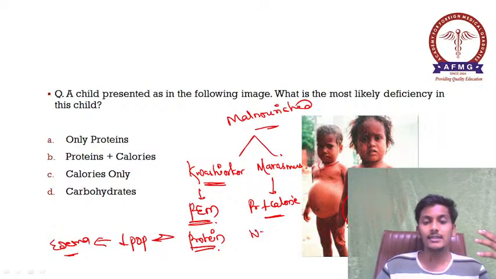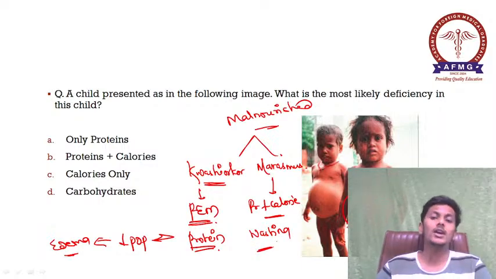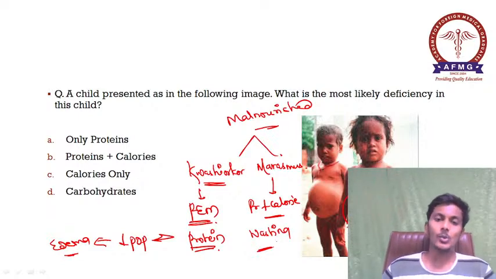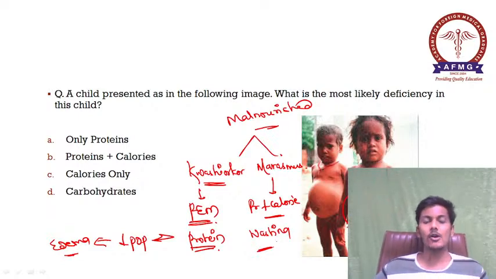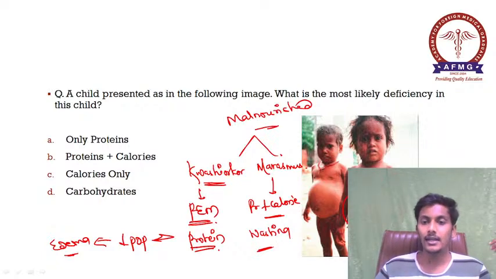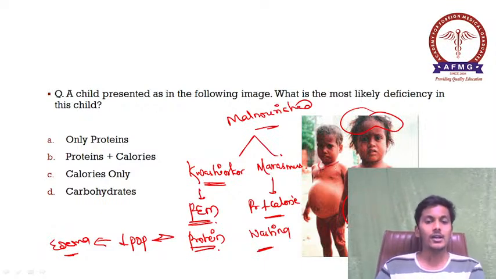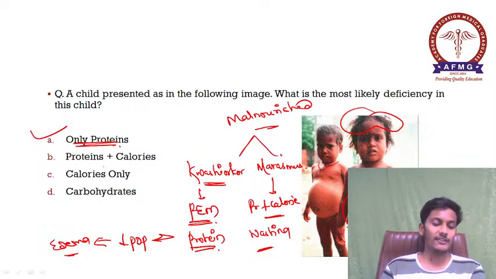In marasmus we can see wasting features. पूरे rib cage prominent होगा, monkey like face होगा. Okay, that can be seen in cases of marasmus. Whereas in kwashiorkor there would be a distended abdomen due to this edema. There can be a facial swelling, puffy moon-like face can be there. There would be sparse hairs. Okay, all these can be seen in cases of kwashiorkor. So the answer over here was option A, only protein deficiency.